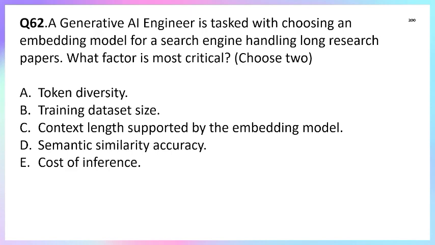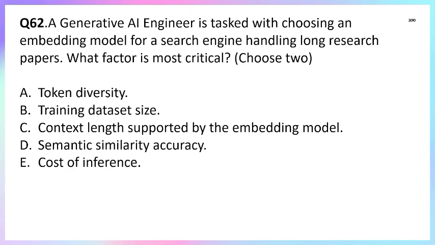Option D, semantic similarity accuracy. Option E, cost of inference. We have to choose two options, meaning we have to choose which two are the most critical factors that will enhance the searching of our documents.